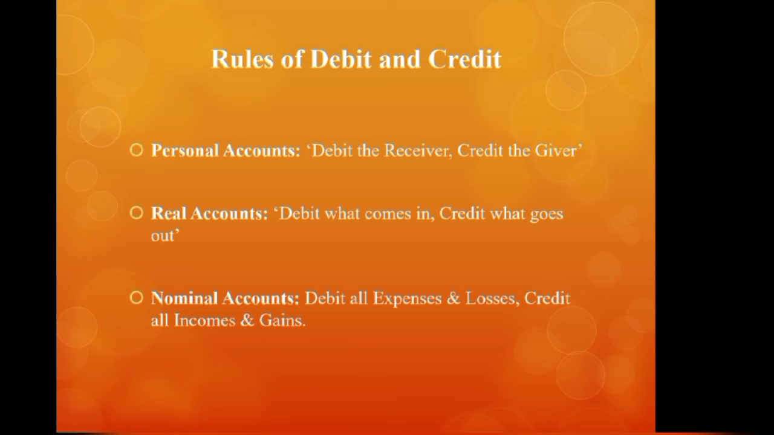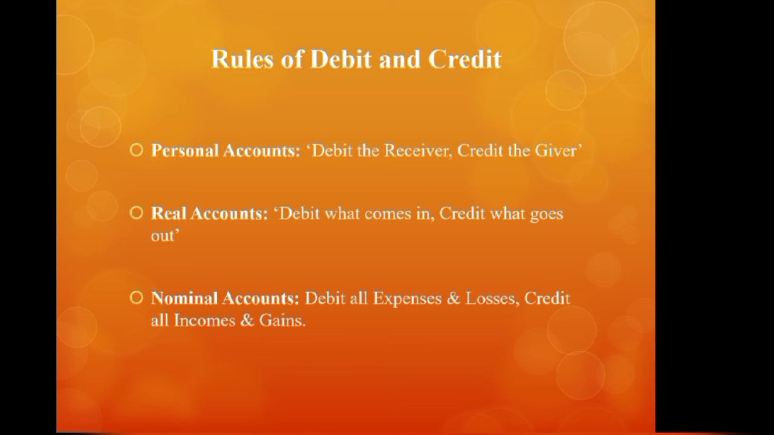Then for the second type of account, that is real accounts, the rule is debit what comes in, credit what goes out. And the third type of account, nominal account, the rule for debit and credit will be debit all expenses and losses and credit all incomes and gains.